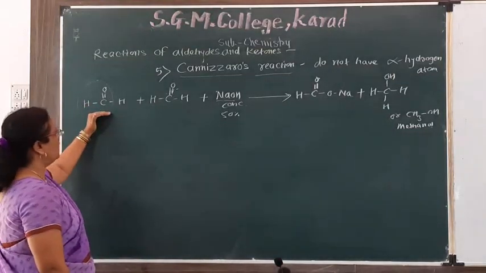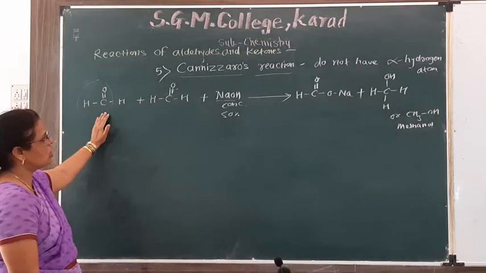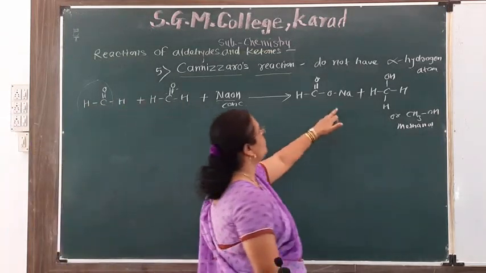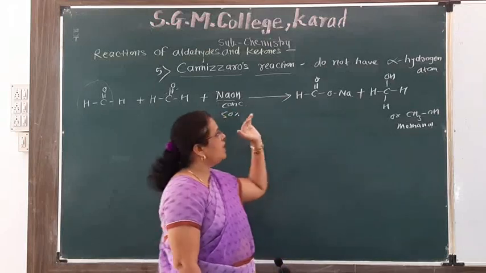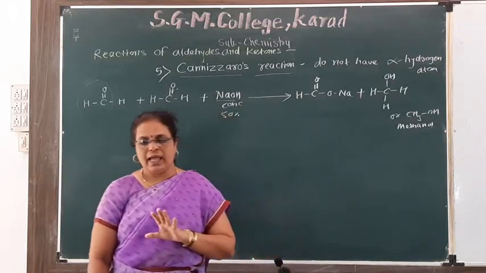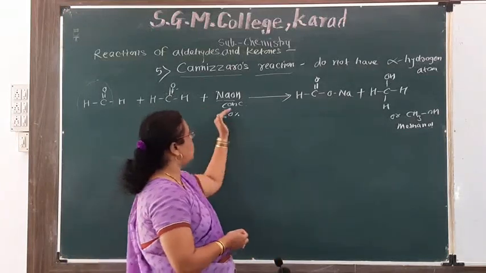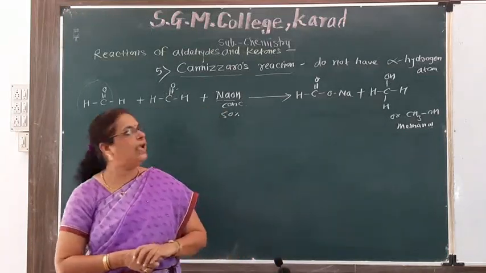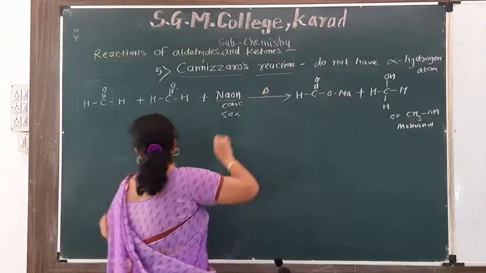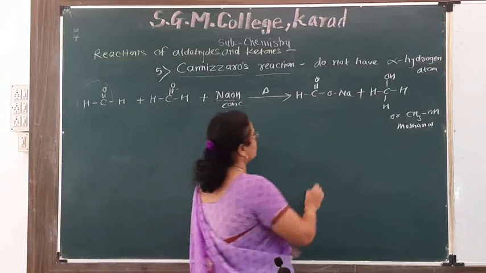The first aldehyde, formaldehyde, undergoes oxidation to give sodium formate. Means aldehyde which does not have alpha hydrogen atom reacts with concentrated NaOH or KOH. One molecule of this aldehyde gets oxidized to give acid like sodium formate, the oxidation product.